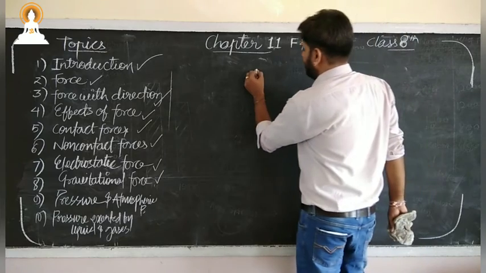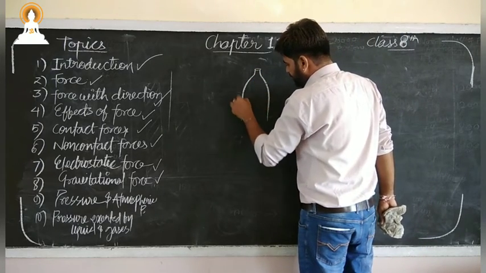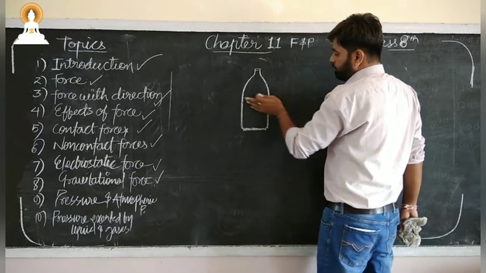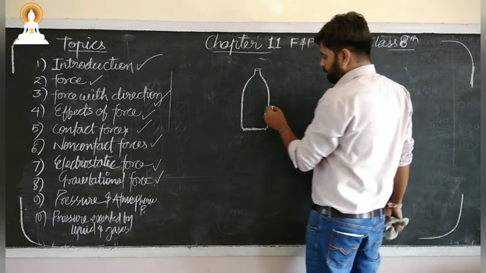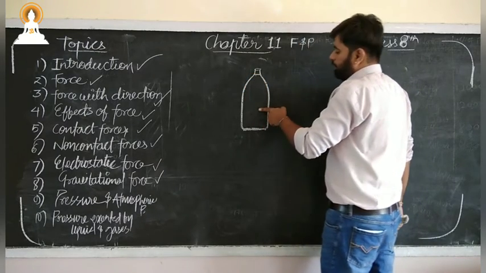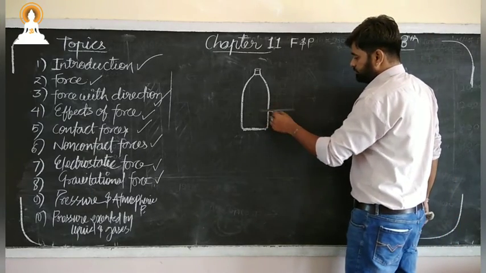Now suppose I have a bottle, this is another activity. Now we are verifying that liquid exerts pressure in all directions, or over the surface of the container. Suppose this is full of water, and then if I make a hole here, what will happen? Water will come outside like this.